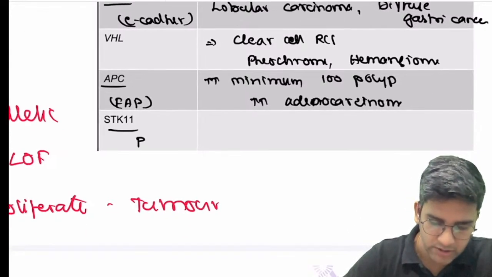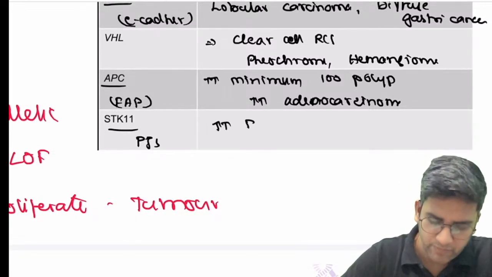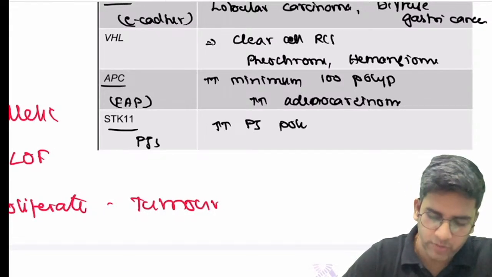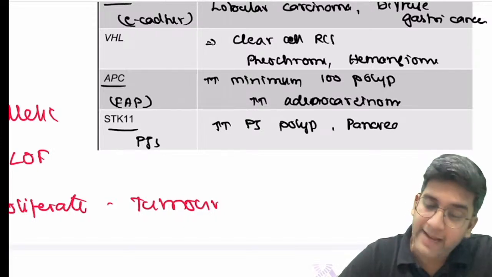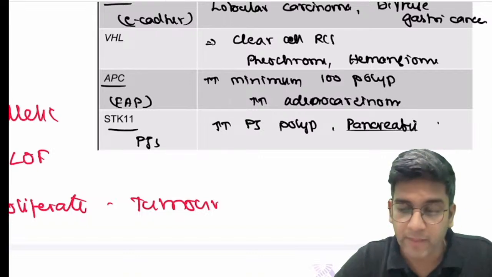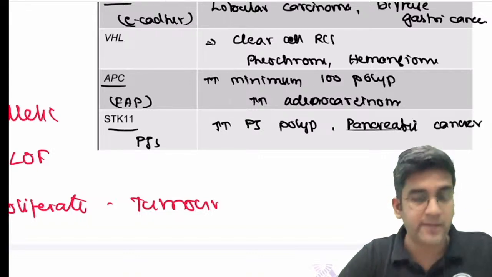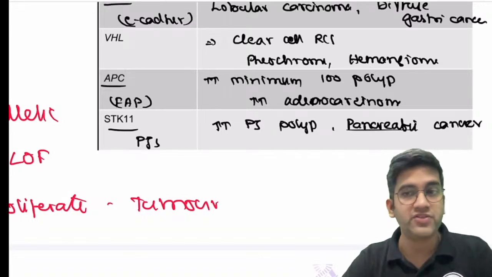STK11, anyone, what tumor? The syndrome is Peutz-Jeghers syndrome, so it can increase the risk of Peutz-Jeghers polyp or Peutz-Jeghers tumor. And also, if it's cancer, don't forget this. I am okay if you miss adenocarcinoma of intestine in Peutz-Jeghers syndrome, but never miss pancreatic cancer, because the risk of pancreatic cancer is close to 50-60 times in patients with Peutz-Jeghers syndrome.